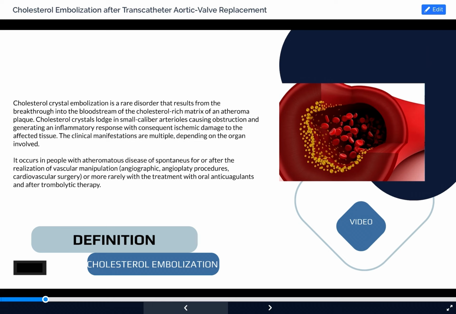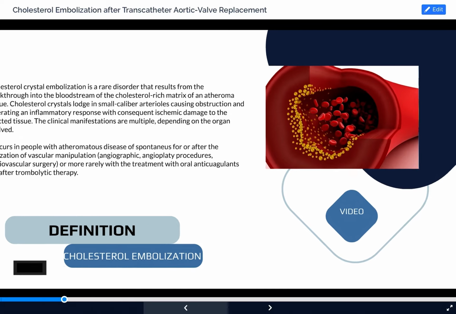It occurs in people with atheromatous disease, spontaneously or before or after vascular manipulations, angiography, angioplasty procedures, cardiovascular surgery, or more rarely with treatment with oral anticoagulants and after thrombolytic therapy.